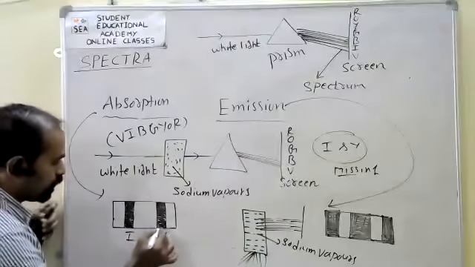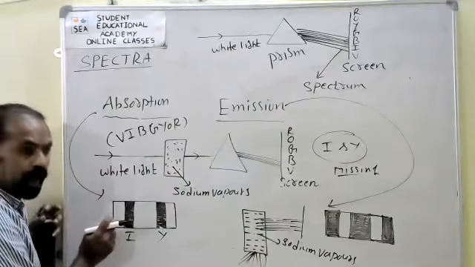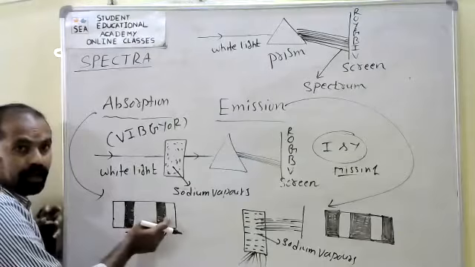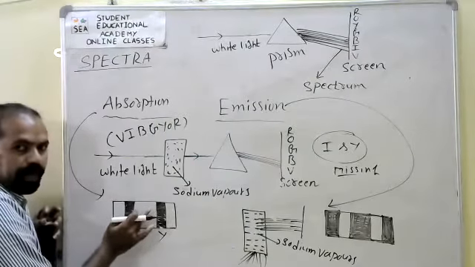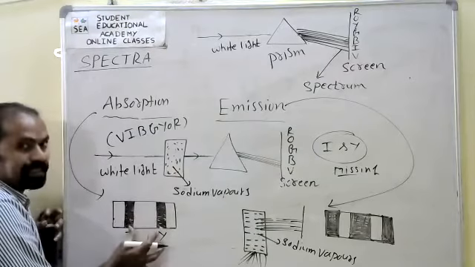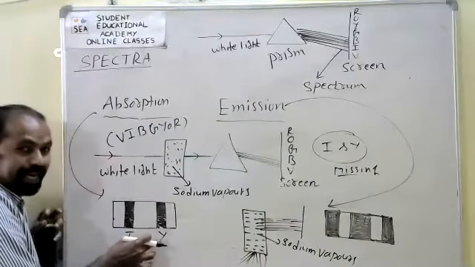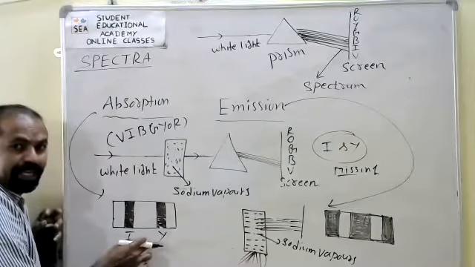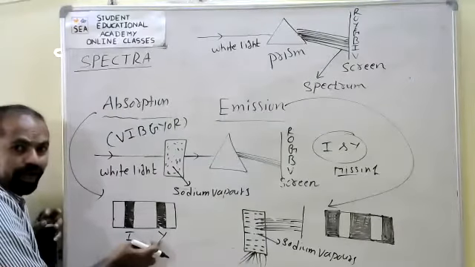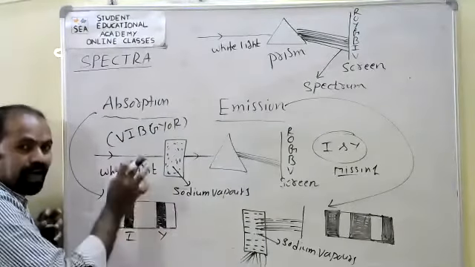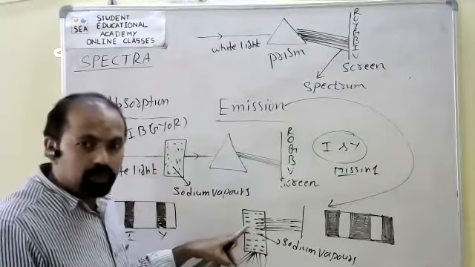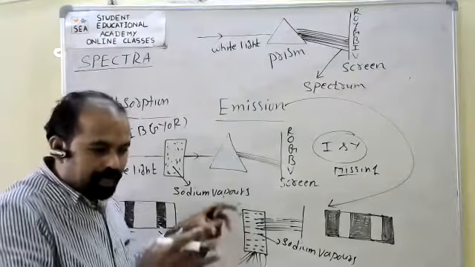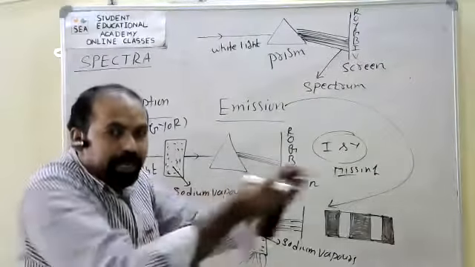See, here are dark lines on the bright background. Bright background more, dark lines less. Here the radiations are missing, indigo and yellow. In that place we have observed dark lines. In the same sodium vapors, the absorbed radiations can be emitted.